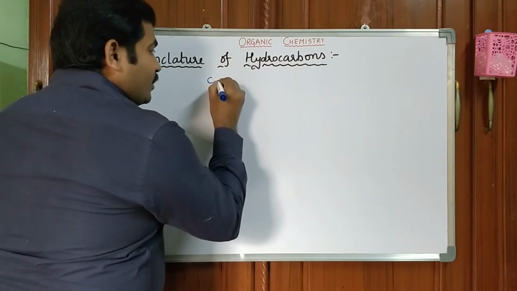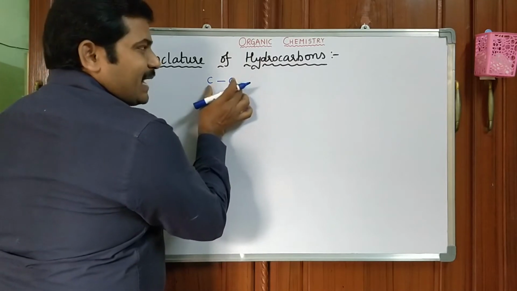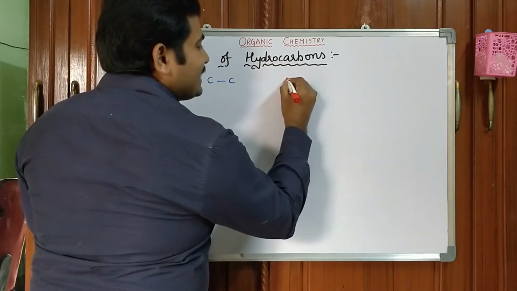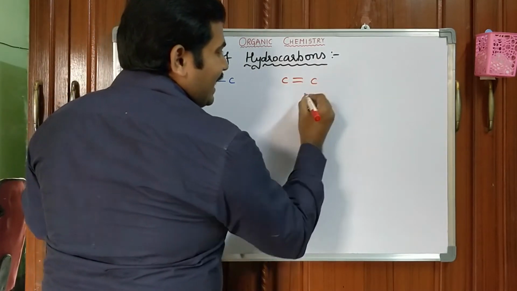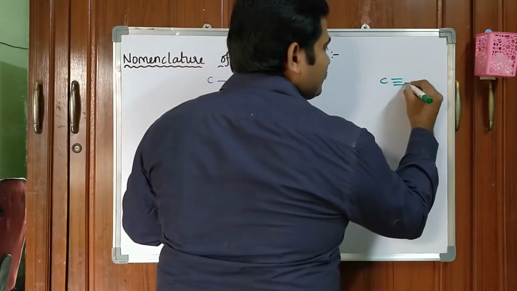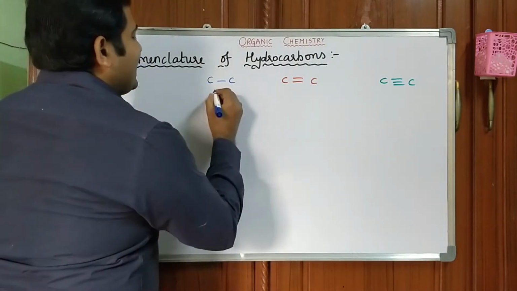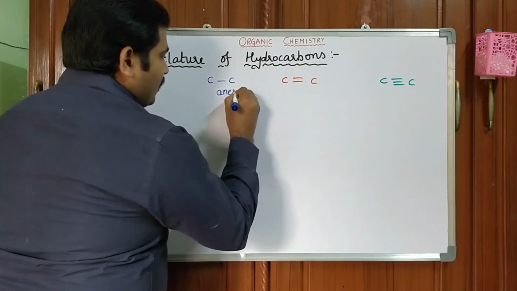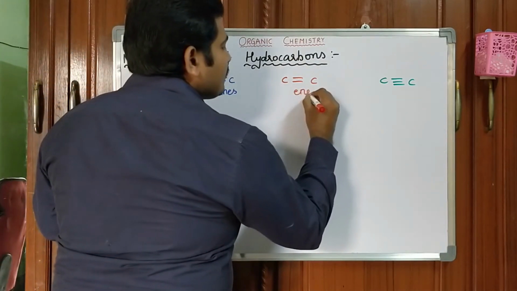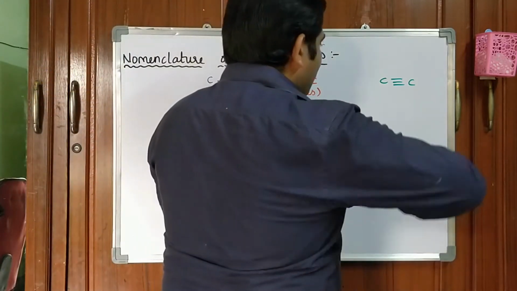The naming of hydrocarbons is completely based on the bond between carbon and carbon. Carbon-carbon single bond compounds are called alkanes. Double bond, alkene. Triple bond, alkyne. These are called anes, these are called enes, these are called ynes.